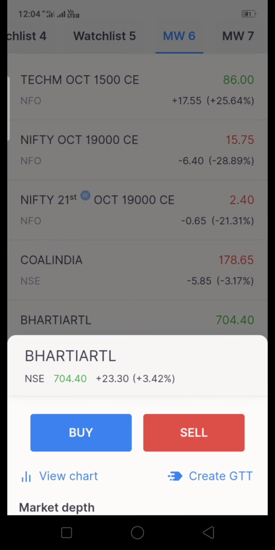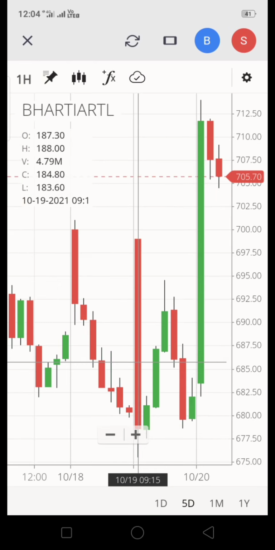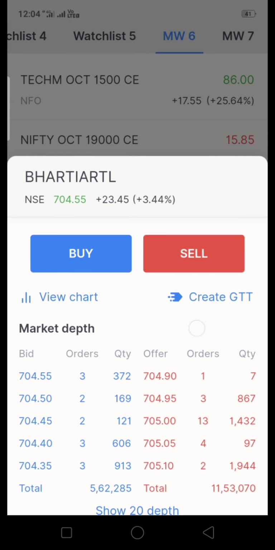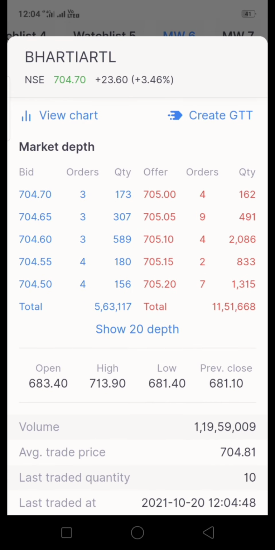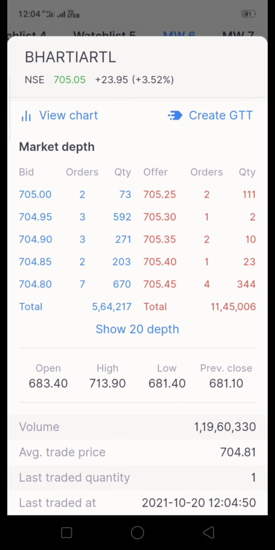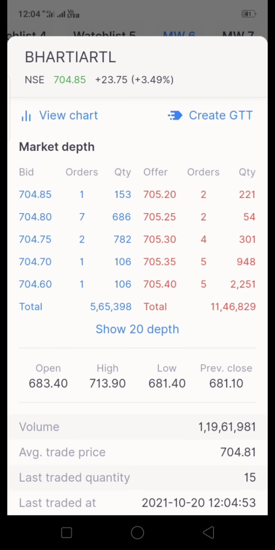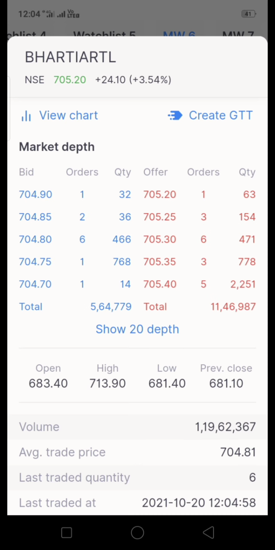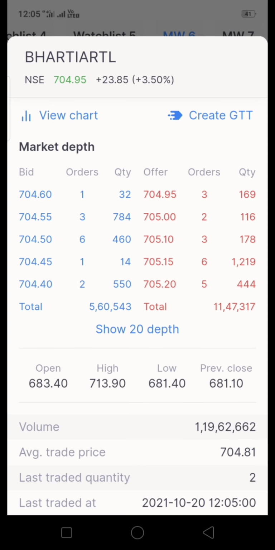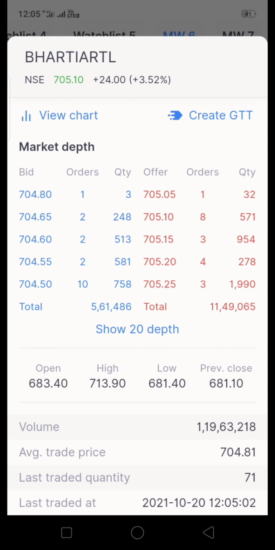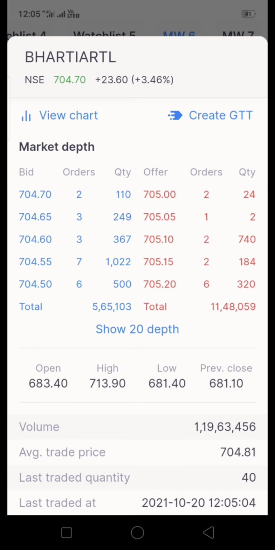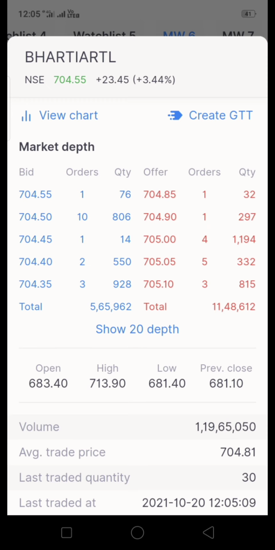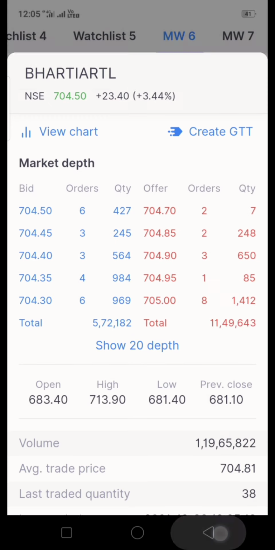Observe the graph here. Before that, see the open and close. Observe here, open is 683.4 and previous close is 681.10. So here it has opened higher than the previously closed. This is the OH scenario.